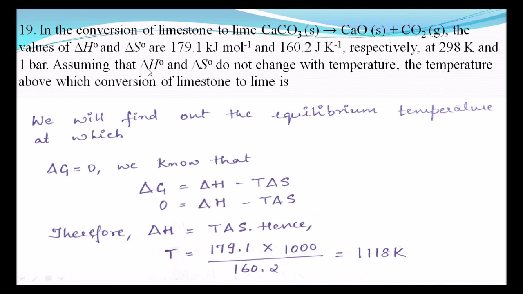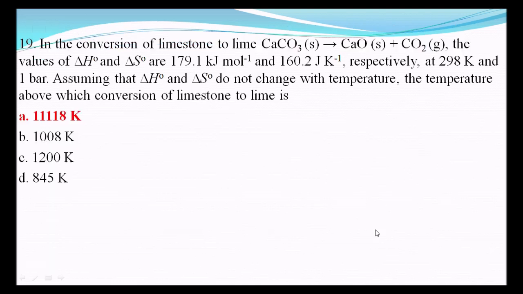Assuming that delta H naught and delta S naught do not change with temperature, the temperature above which the conversion of limestone to lime is spontaneous is? See, delta G is equal to delta H minus T delta S, and they have given the equilibrium temperature. At equilibrium temperature, delta G is equal to 0. Therefore, delta H will be equal to T delta S, and on rearranging we will get 1118 Kelvin. The answer is 1118 Kelvin.